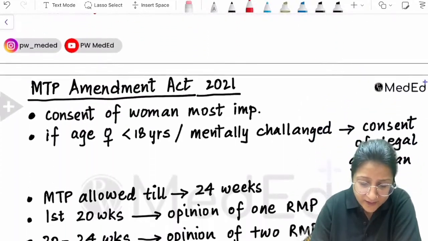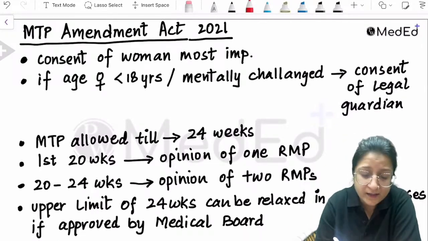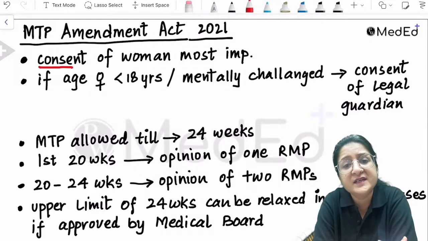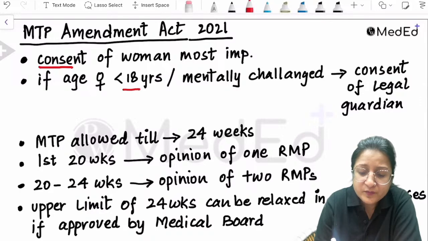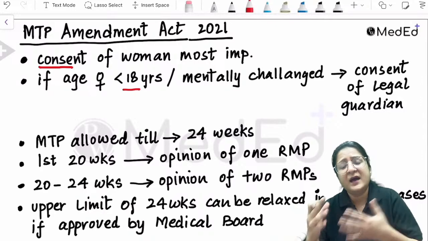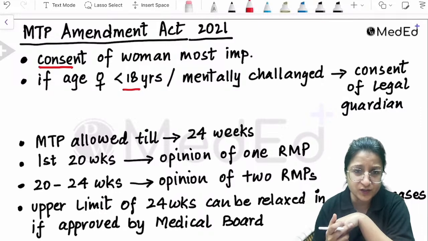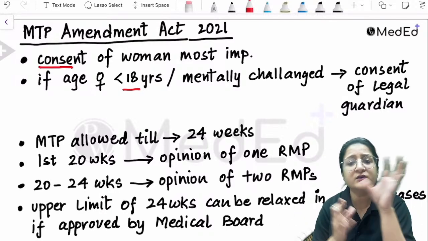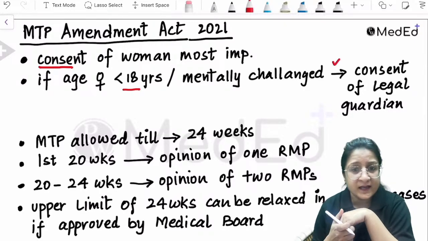Now, important pointers you need to remember regarding the MTP Amendment Act of 2021. First of all, consent. See, consent of the woman is the most important. The consent of the spouse, consent of the husband, is not mandatory by law. Keep that in mind. If the age of the woman is less than 18 years, or she is mentally challenged and she cannot take her own decisions, then consent of a legal guardian is required.